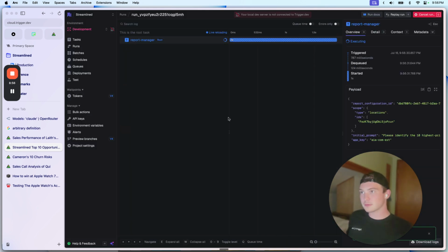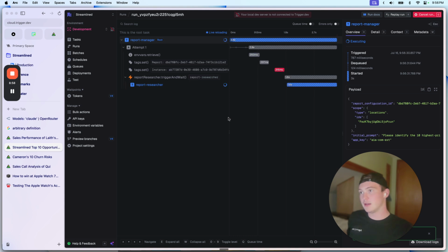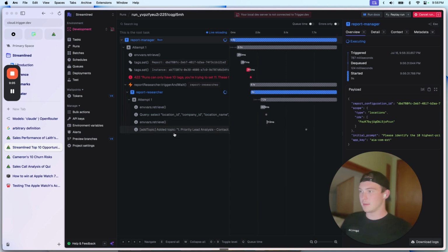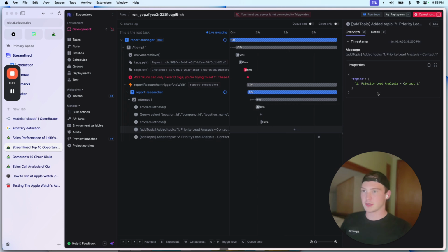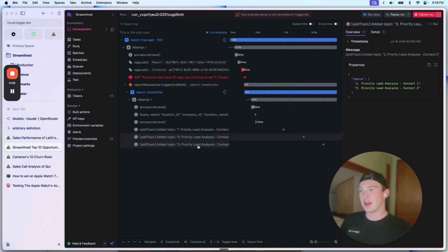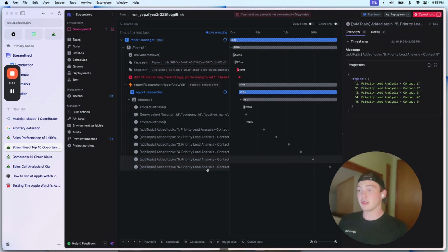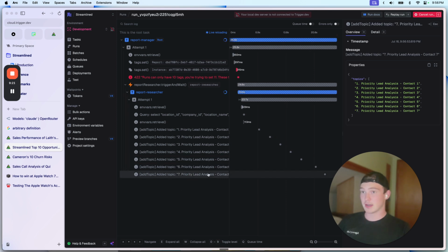If we run this, what we're going to see is that it's looking at the initial prompt, and then it's going to add a contact. It's going to create a topic for each of the contacts. And then the idea would be that it would start researching, looking through these contacts, and actually pull out the best contact.